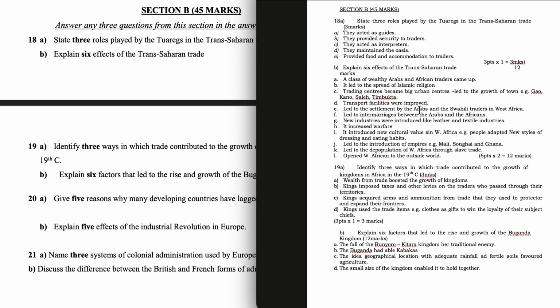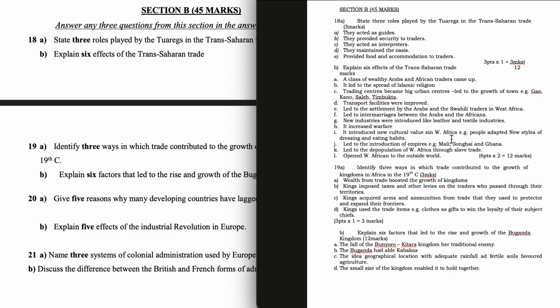Transport facilities were improved. It led to the settlement of the Arabs and the Swahili traders in West Africa, which led to intermarriages between the Arabs and the Africans. New industries were introduced like leather and textile industries. It increased warfare. It introduced new cultural values